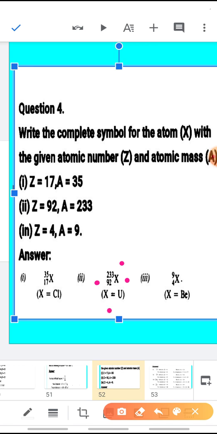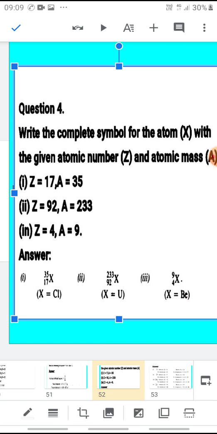92 is uranium. Similarly, X, 4, 9. Which element has atomic number 4? Hydrogen 1, helium 2, lithium 3 and beryllium 4. So it will be beryllium.